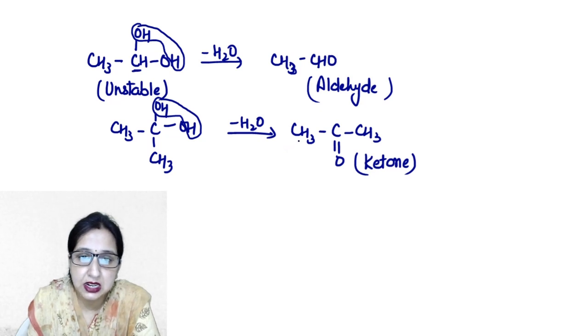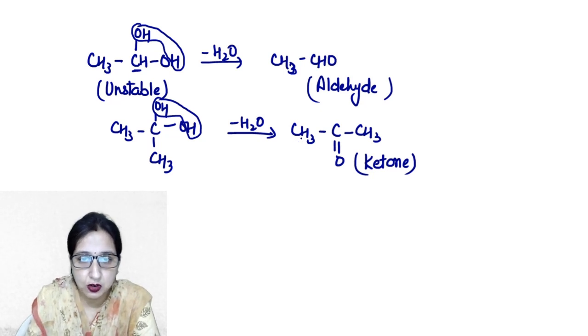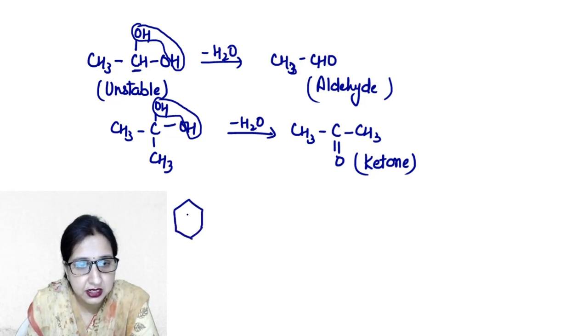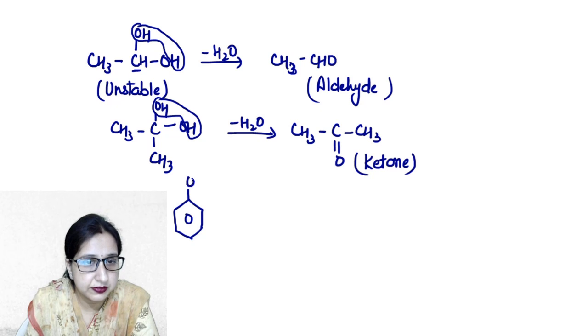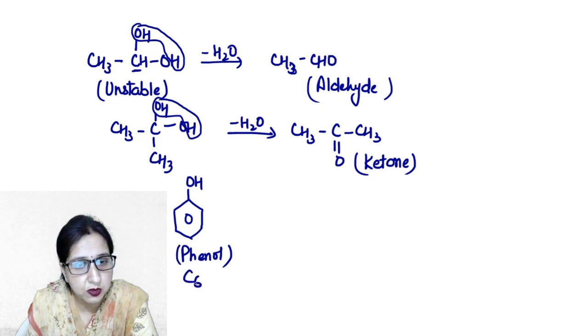Okay? Similarly, phenols can also contain more than one hydroxyl group. For example, this is our simplest, that is known as phenol. Okay? Its molecular formula is C6H5OH.